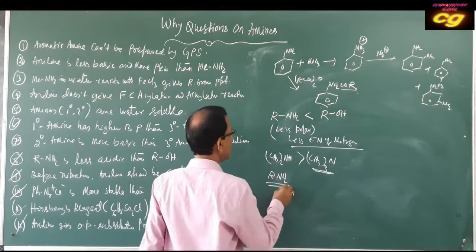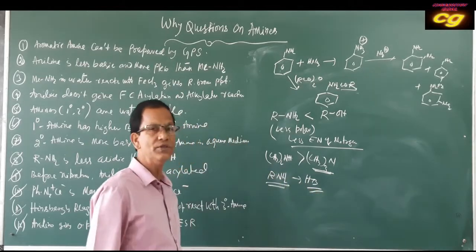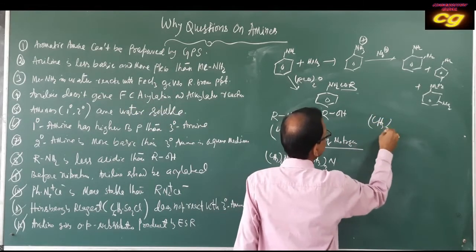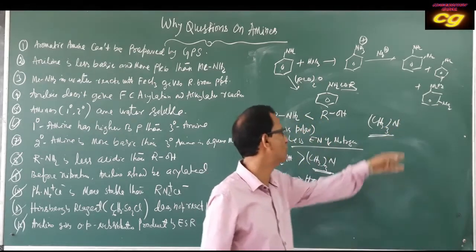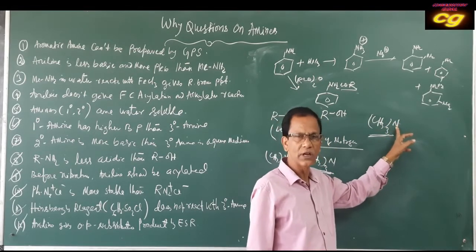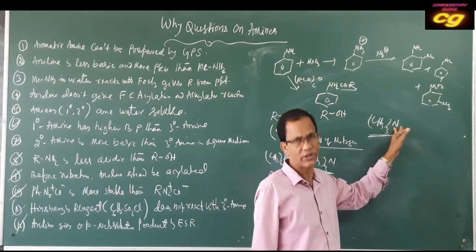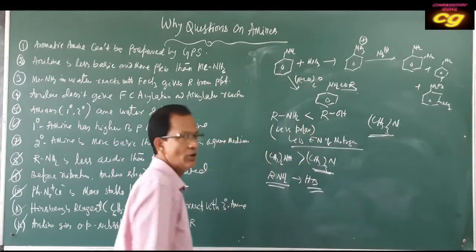The hydrogen bonding of primary amine is more than the tertiary amine. Tertiary amine has no capability to form hydrogen bonds because it has no polar hydrogen. As it has no polar hydrogen atom, the hydrogen bonding is very weak. It cannot form hydrogen bonds with water. That's why the solubility is very low.